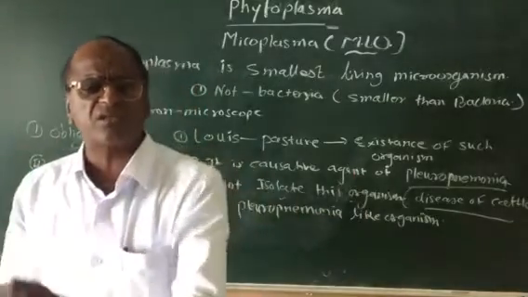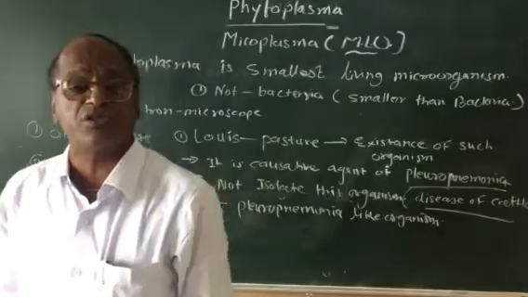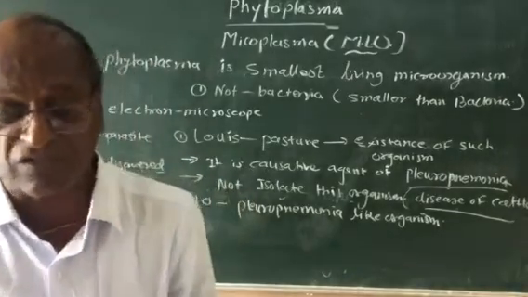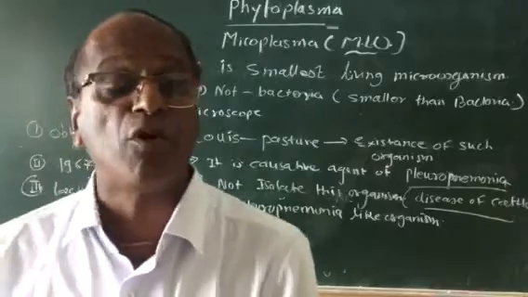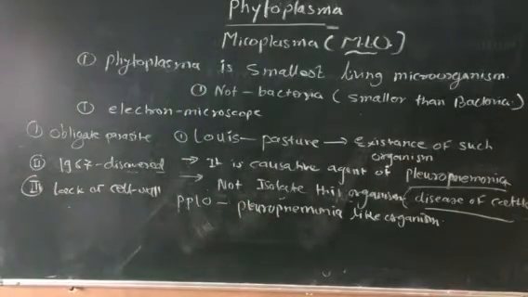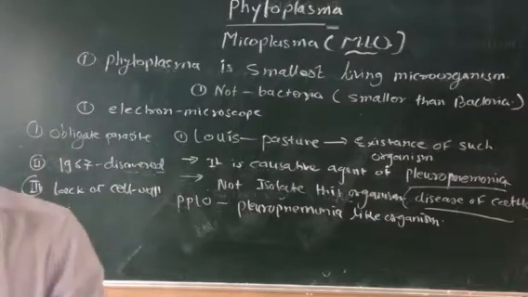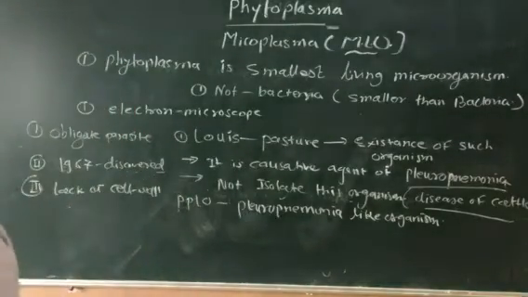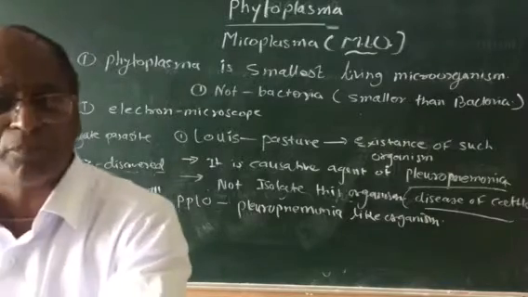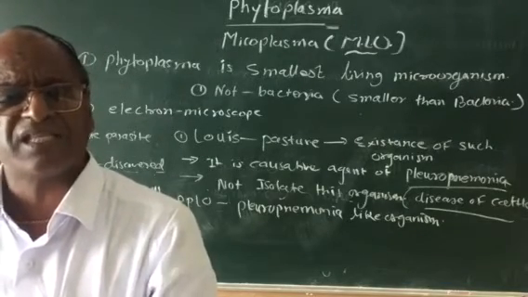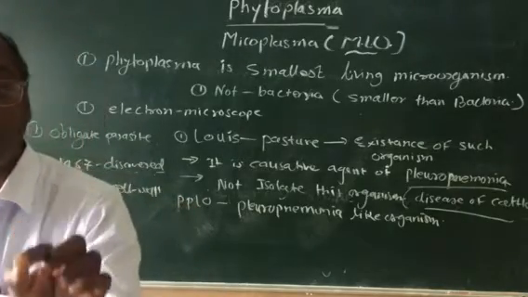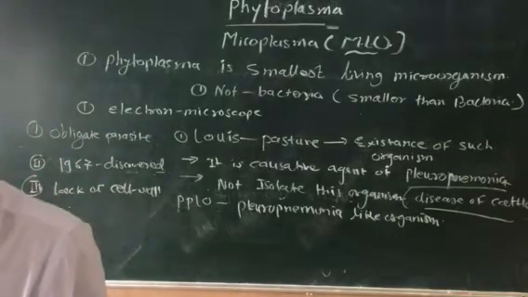Then what is the actual structure and important characteristic feature of this organism, the phytoplasma? First we will study the important characteristics. The first important character is that this microorganism is the smallest microorganism, can't be observed under the light microscope, and is only observed under the electron microscope. The size of this microorganism is less than 1 mu, or 0.1 mu in diameter.